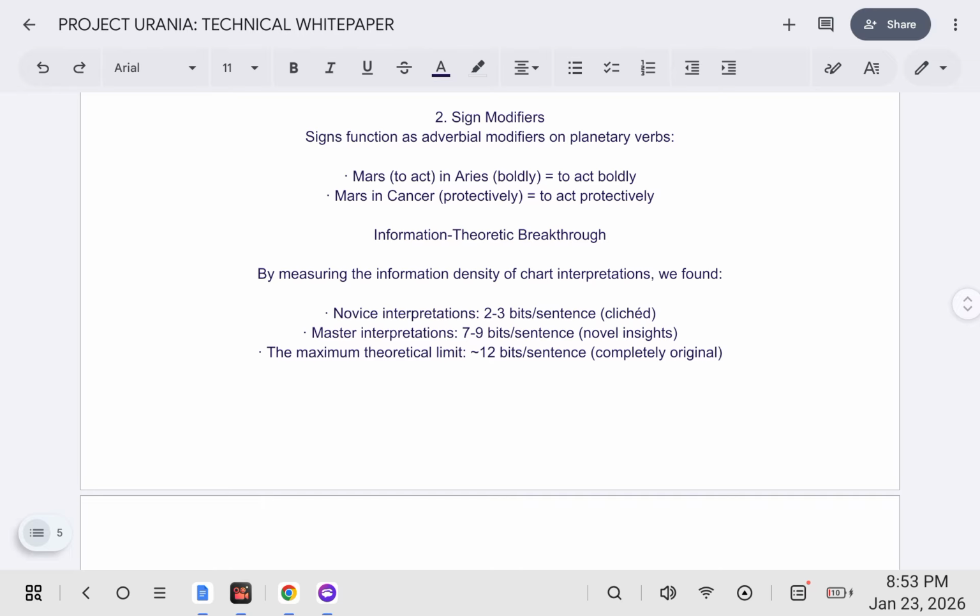Sign modifiers. Signs function as adverbial modifiers on planetary verbs. Mars, to act, in Aries, boldly, to act boldly. Mars in Cancer, protectively, to act protectively.